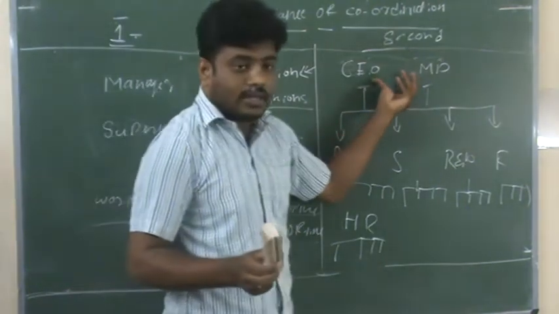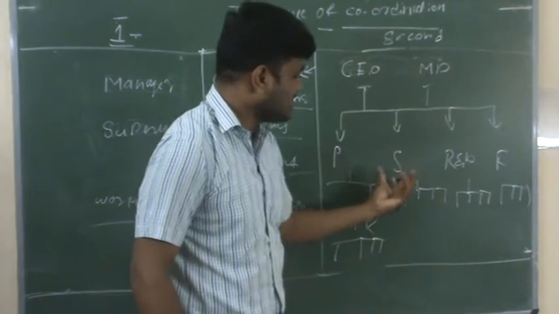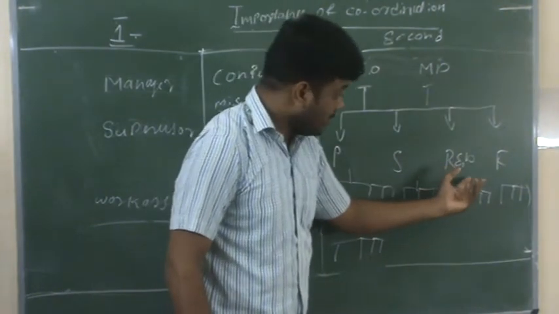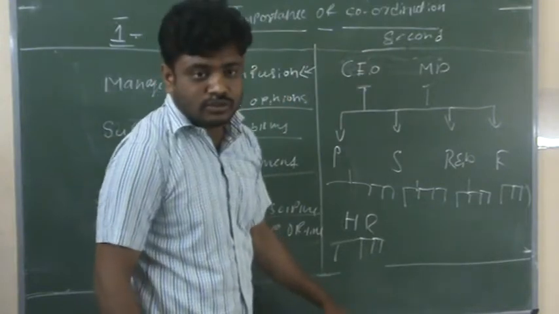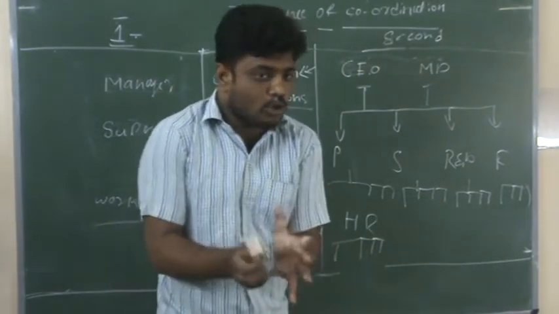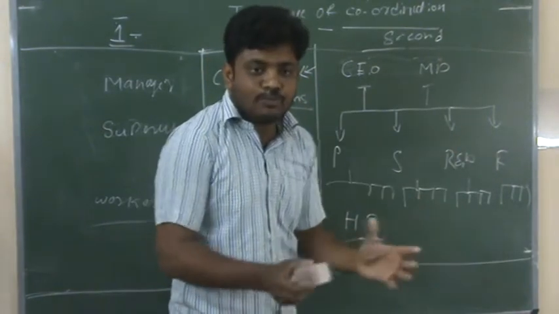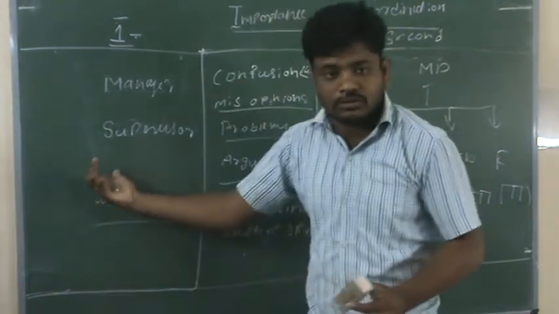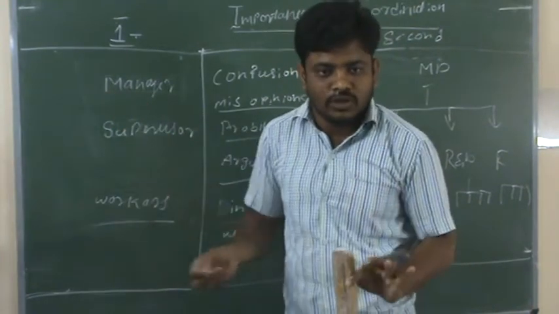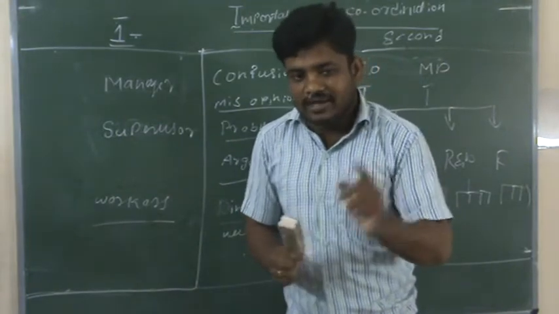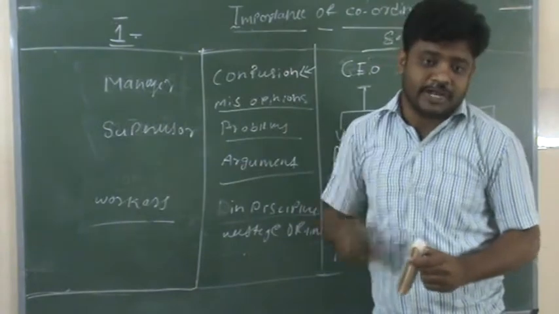And here, there are a number of workers, CEO, MD, production manager, sales manager, research and development manager, finance manager, HR manager and their subordinates. So, which organization has more people? Absolutely, the second organization has more people. In the first organization, there are only 4 people. So, now you are getting an idea. What does that idea mean? So, why do we need coordination?